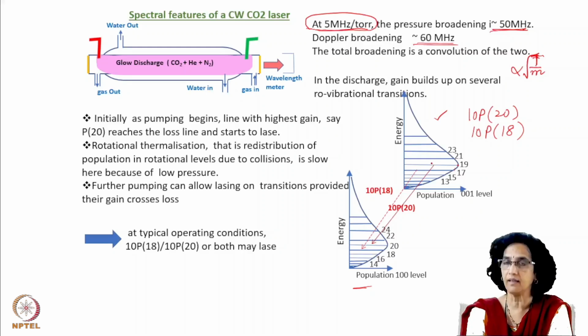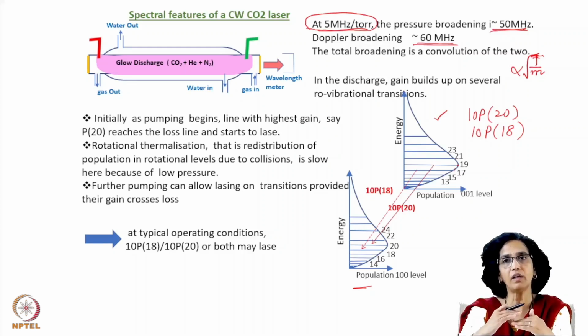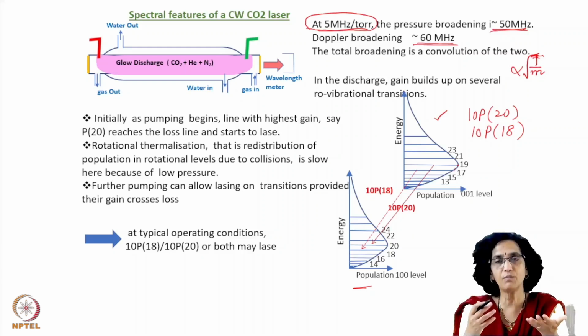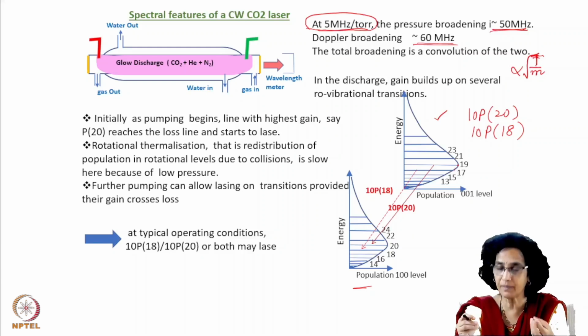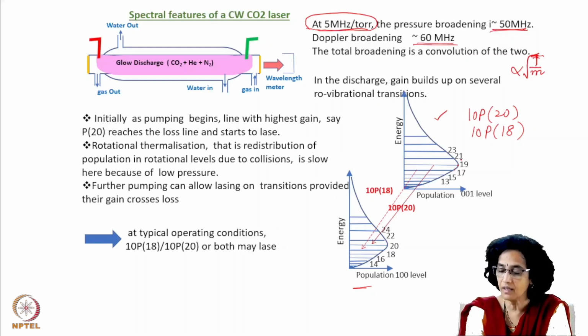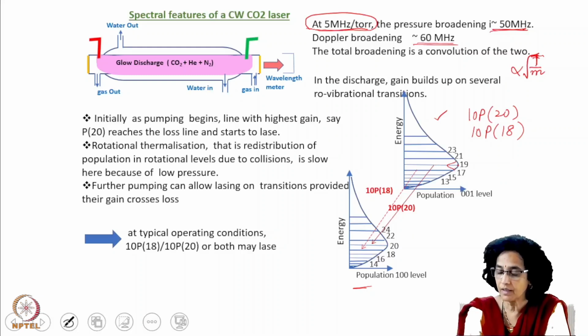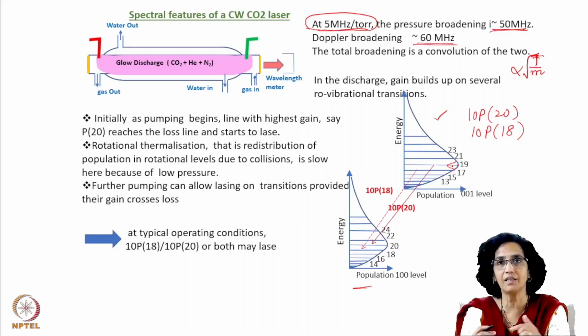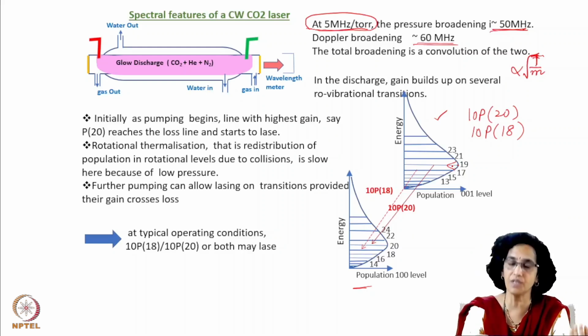So the gain on every transition rises, and the one which reaches the loss line first, stimulated emission sets in on that particular transition, and lasing gets initiated. When lasing gets initiated, the population in that particular level starts reducing, right? And when the population starts reducing, the gain also reduces. Then the stimulated emission rate also reduces.